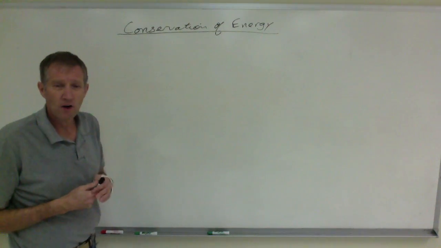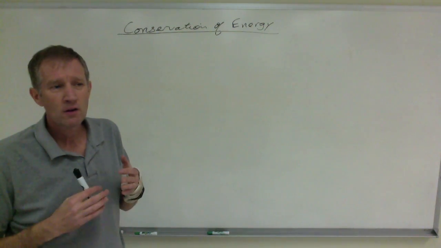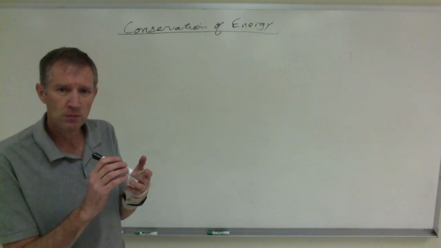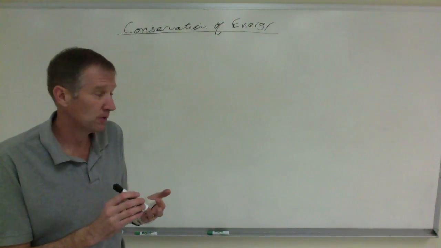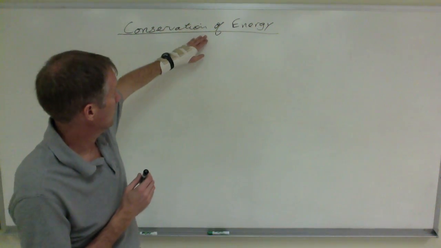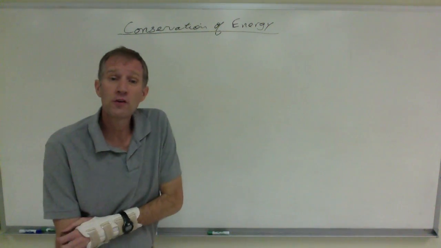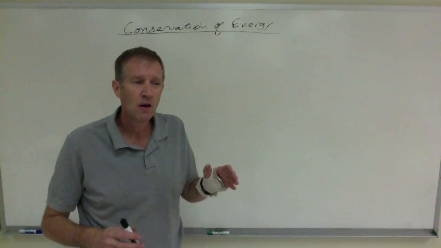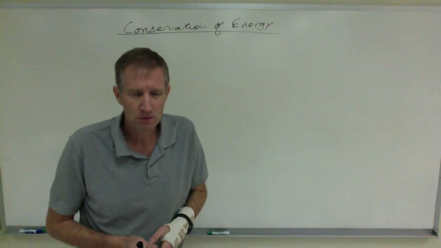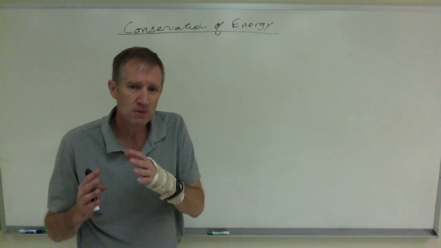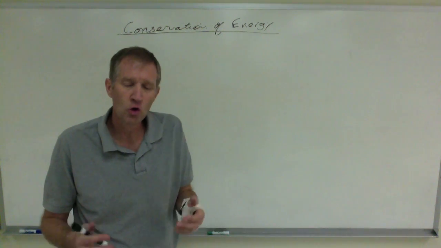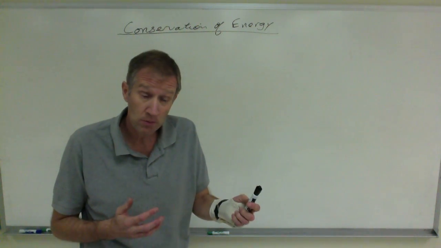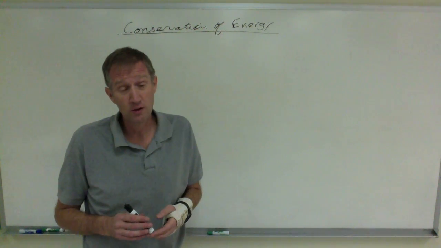Conservation of energy. There are 3 conservation laws in physics: conservation of energy, conservation of momentum, conservation of angular momentum. This is a biggie. When the universe was first created, 13.7 billion years ago, there was a certain amount of energy. That same number is out there today. The total amount of energy has not changed.